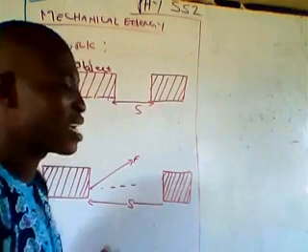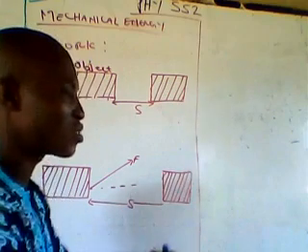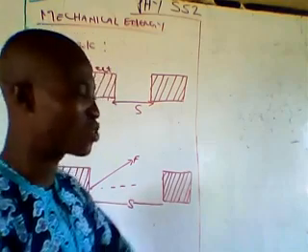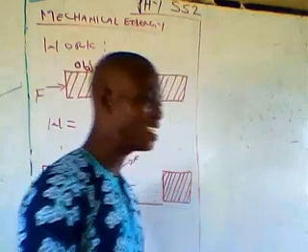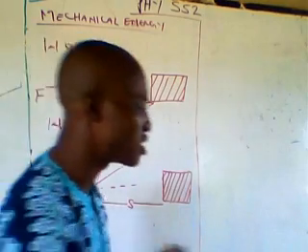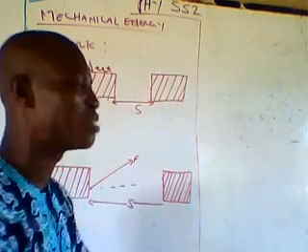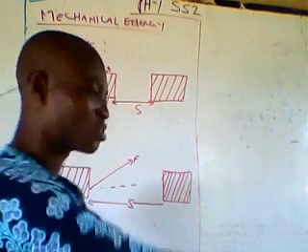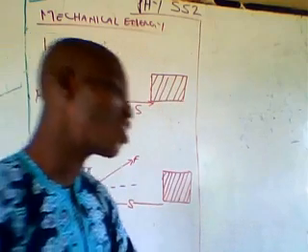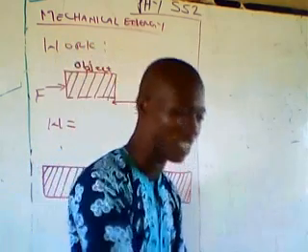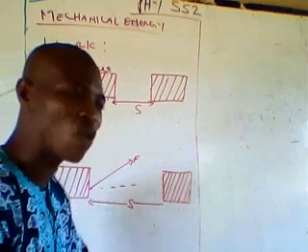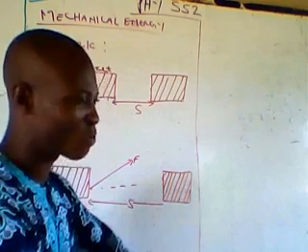But in the scenario whereby I'm trying to push on the stool in order to cause a change in position of the stool from initial to new position, and there is no success. That is, I'm trying to push the stool and I'm unable to shift it from its initial to a new position. It means that I'm only applying the force, but the distance is not there because the stool has not moved an inch. So in that case, I've not performed any work. No work has been done.